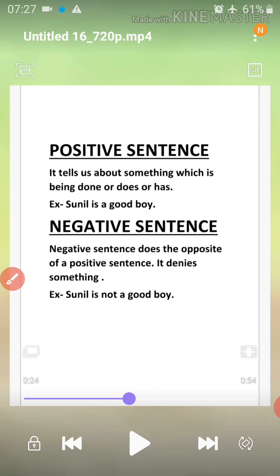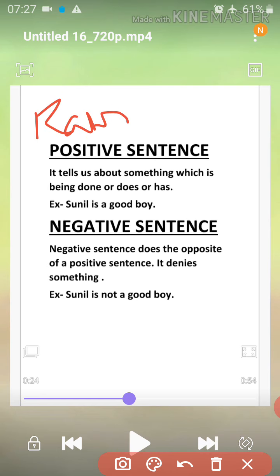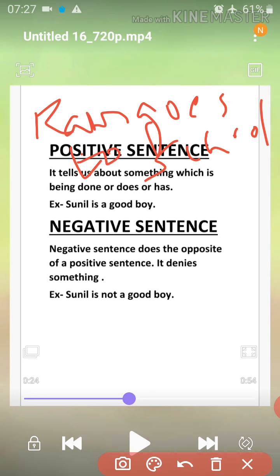Let us take another example. In a positive sentence, I will give you an example: Ram goes to school. Okay, this is a normal positive sentence. Now how will you change this sentence into a negative sentence?